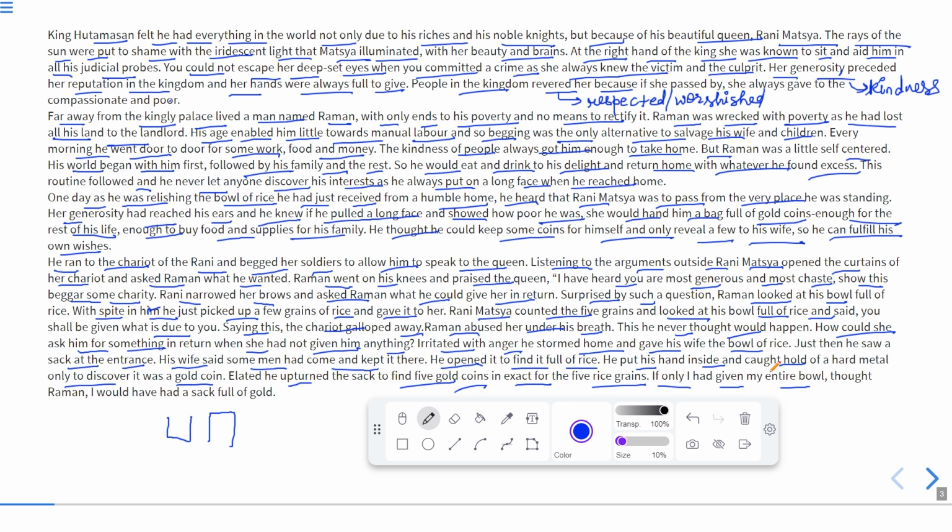But he gave only 5 grains, therefore he got only 5 gold coins.